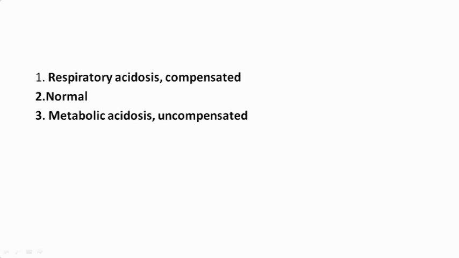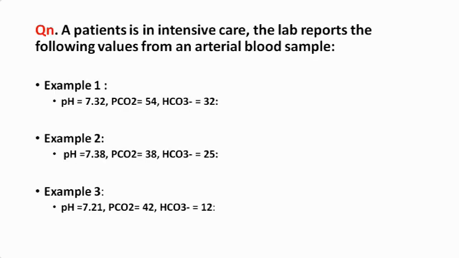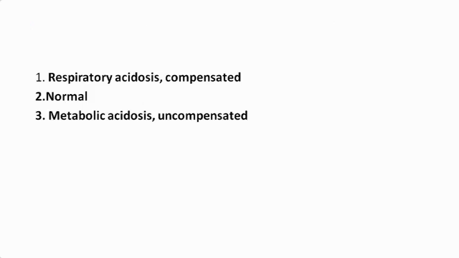The answer is that there is metabolic acidosis but it is uncompensated, or in other words, metabolic acidosis with respiratory acidosis as well, because if the lungs were functioning normally, they would have compensated and PCO2 would have decreased to between 22 and 28. But PCO2 is more than that. So apart from metabolic acidosis, there is also respiratory acidosis.